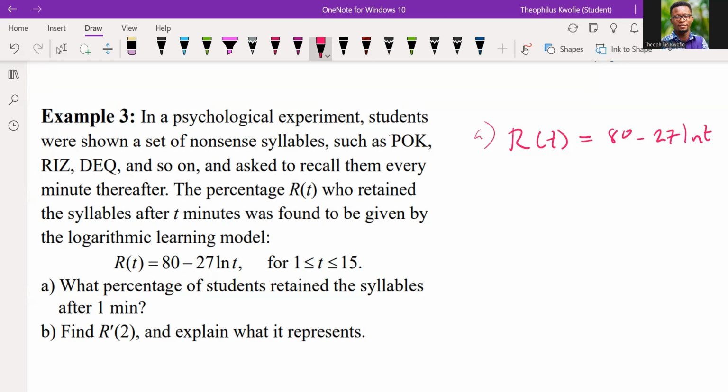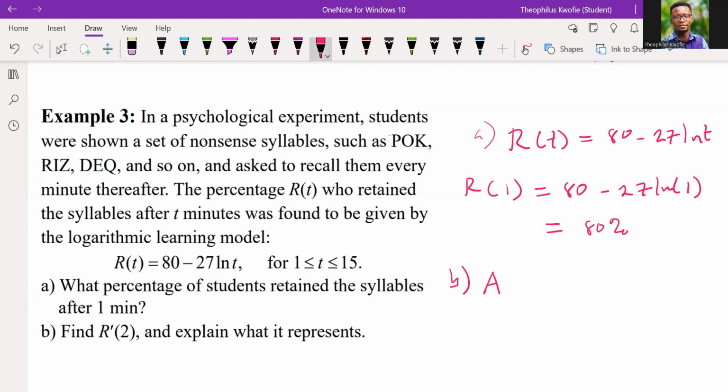Now, the question says that what percent of students retain the syllables after 1 minute? So after 1 minute, we're going to have 80 minus 27 multiplying the natural log of 1. And that result should give us what? If you use a calculator, that should give us 80%. So that's 80%.